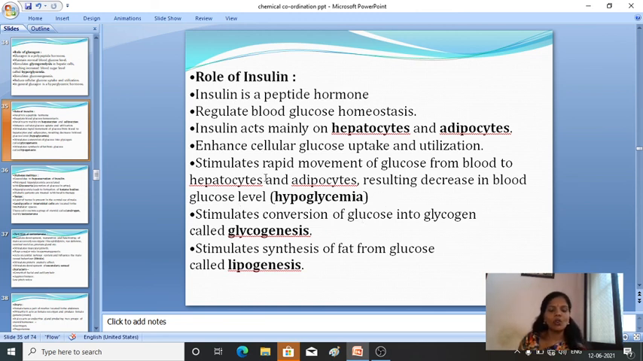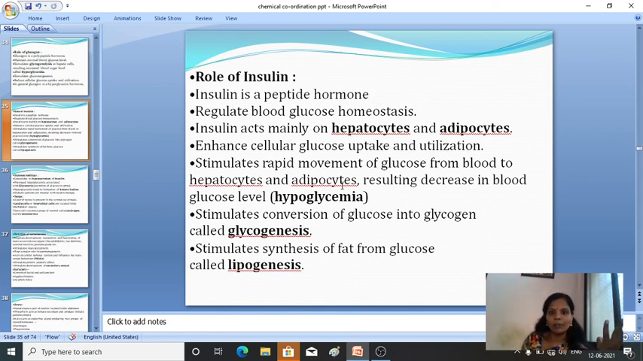It stimulates the conversion of glucose into glycogen, which is called glycogenesis. Then it stimulates the synthesis of fat from glucose, which is called lipogenesis.